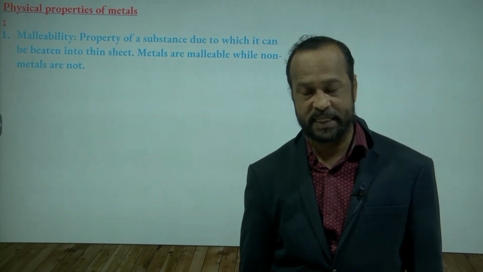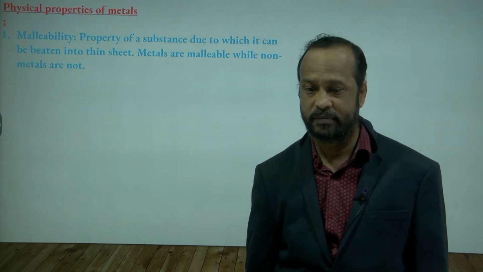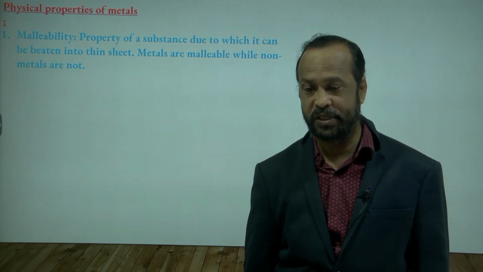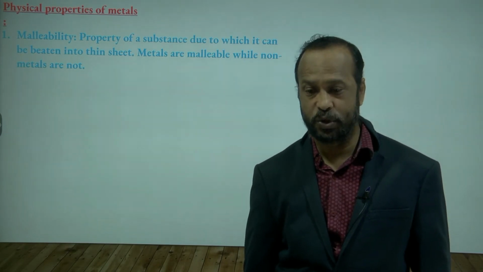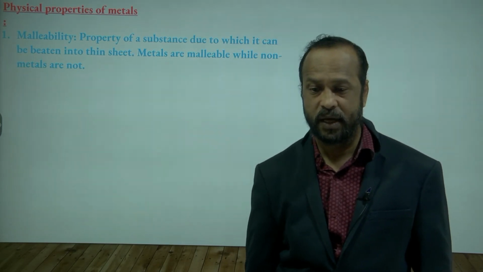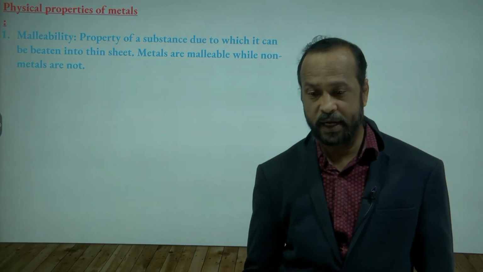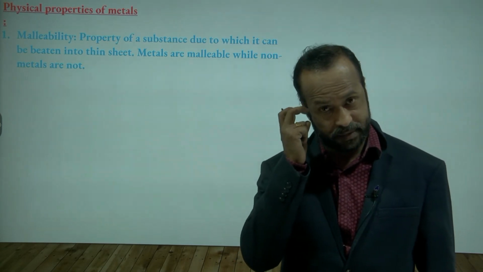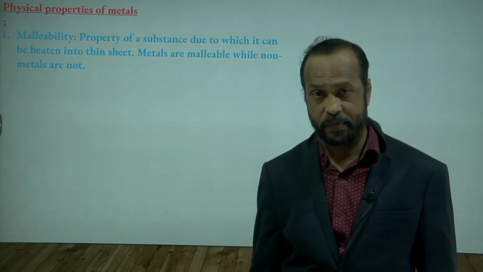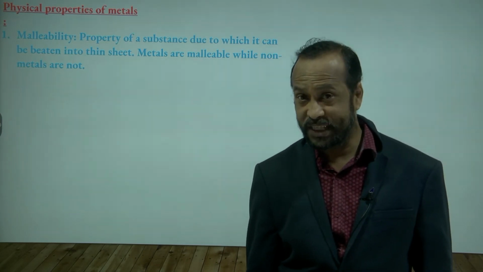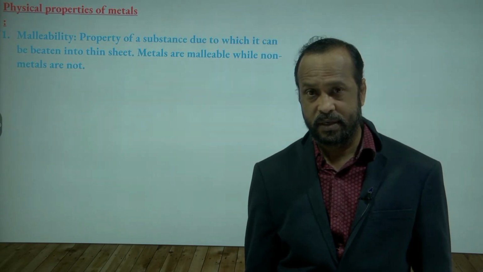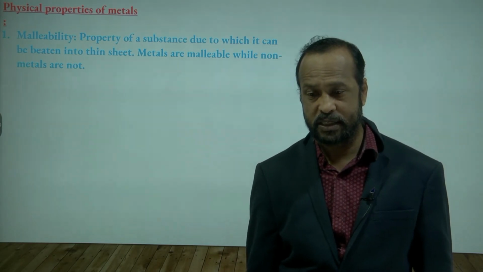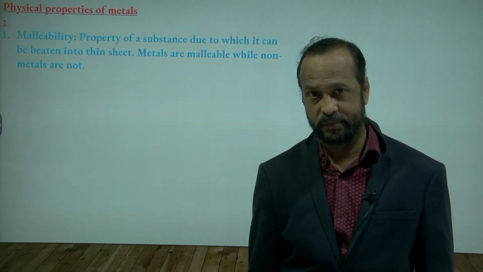Property of a substance due to which it can be beaten into thin sheets is called malleability.